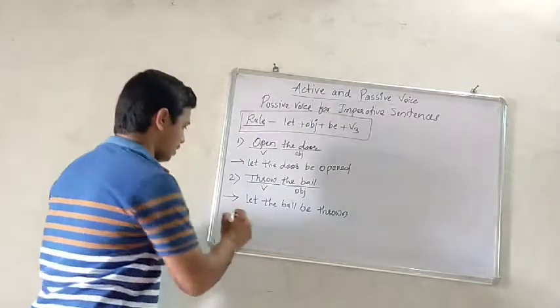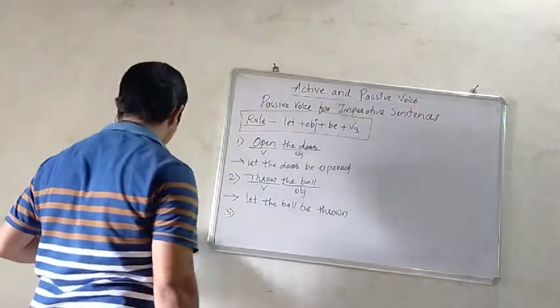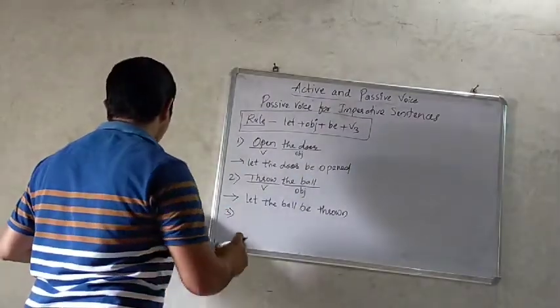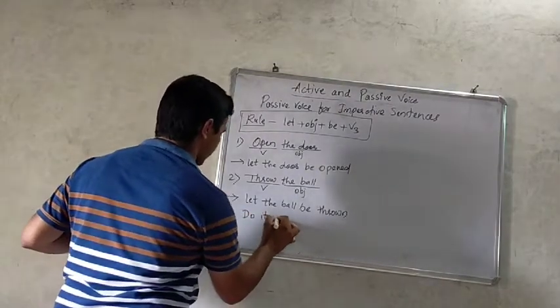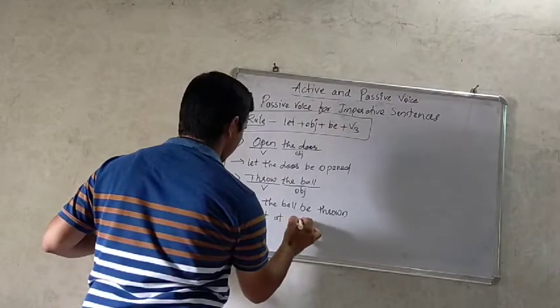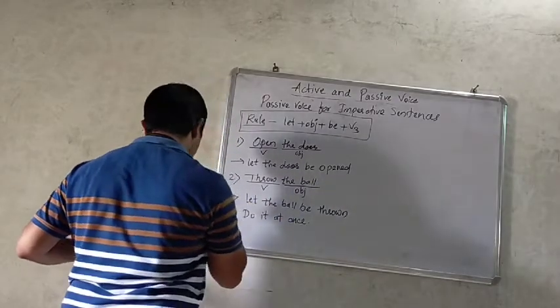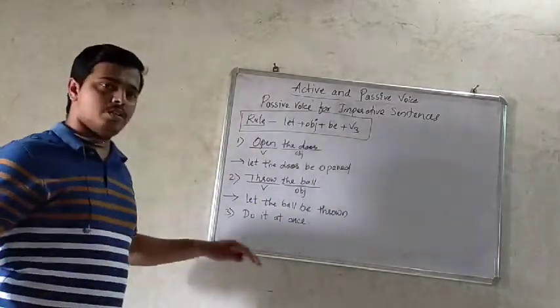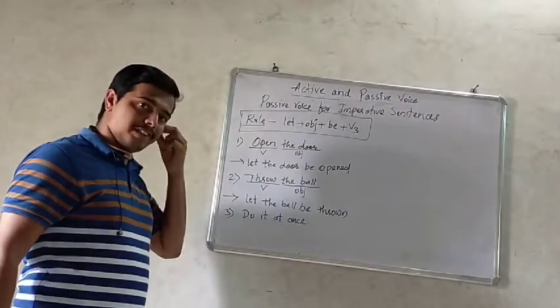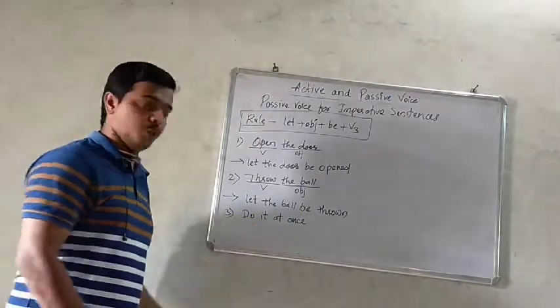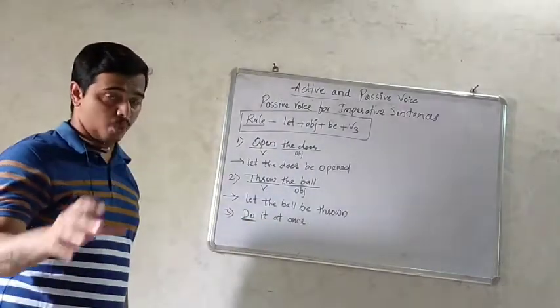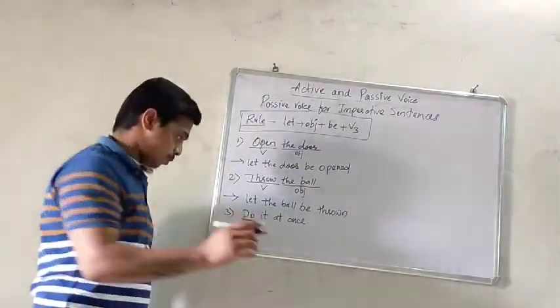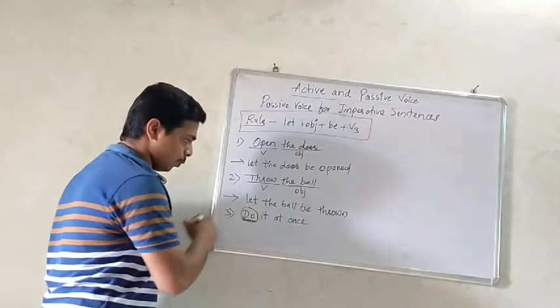Now let's see the third one, that is, do it at once. So there is a rule. In passive voice we cannot use the word do.